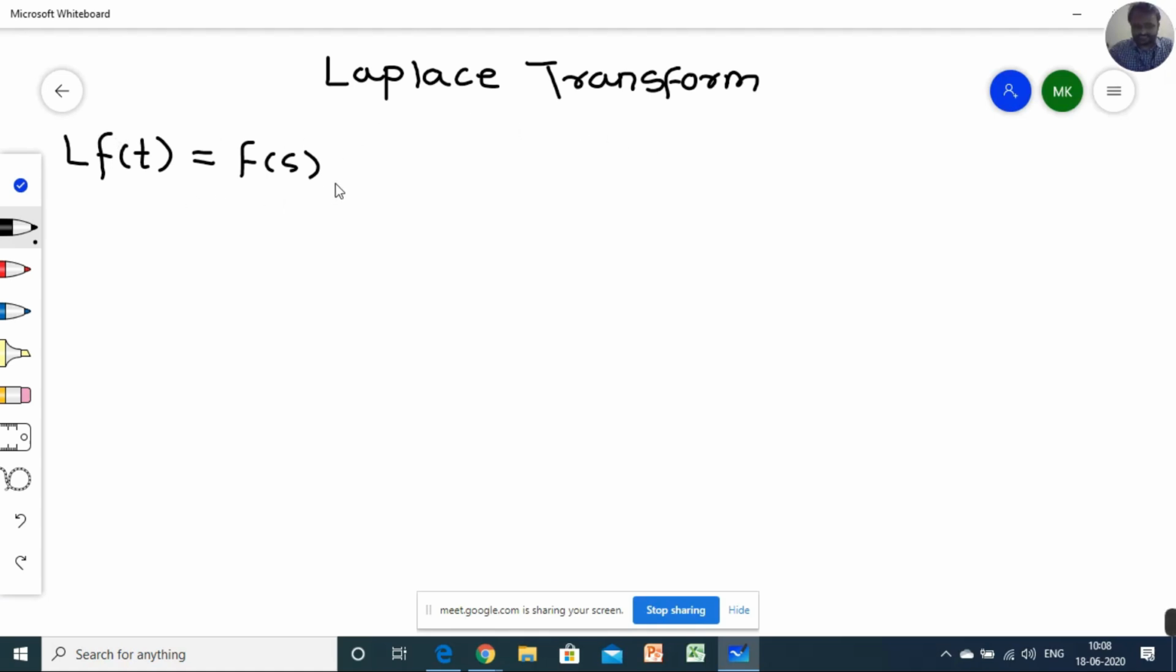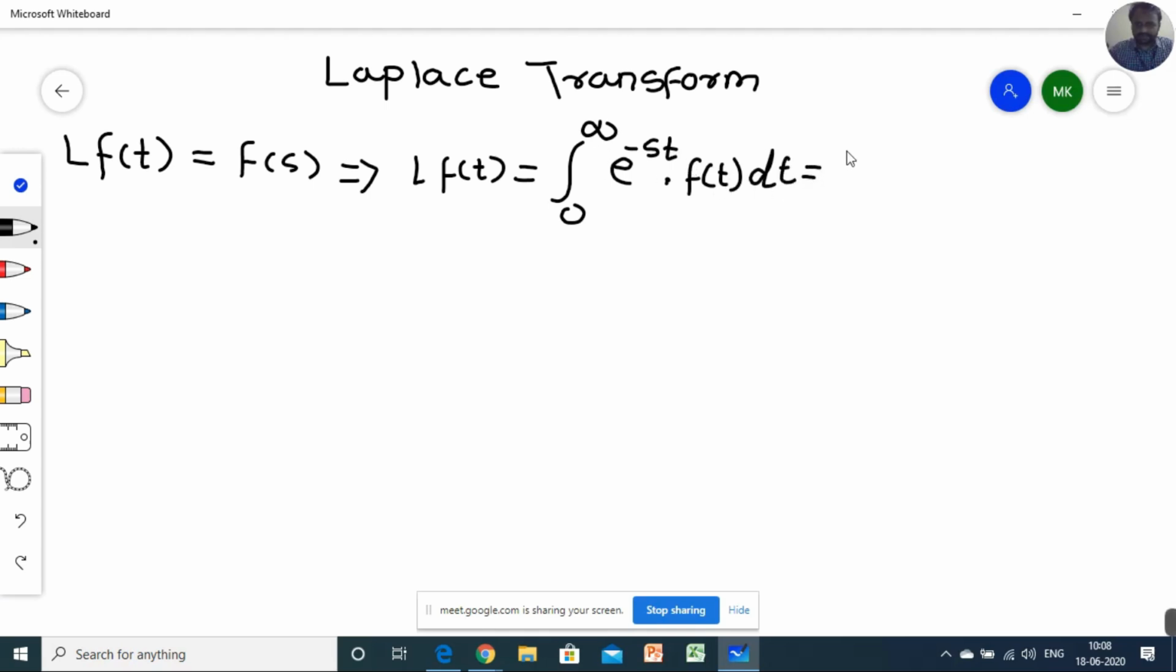So this process is defined as, I'm just explaining, Laplace of f of t is equal to integral 0 to infinity e raised to minus st into f of t into dt, which is equal to F of s, and this process is known as Laplace transform, or this is a standard definition of Laplace transform.